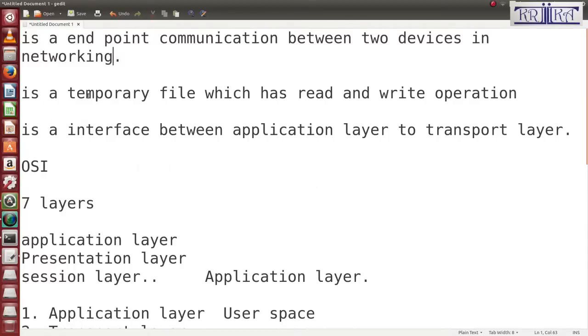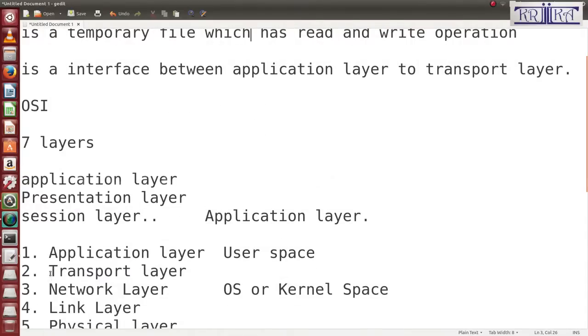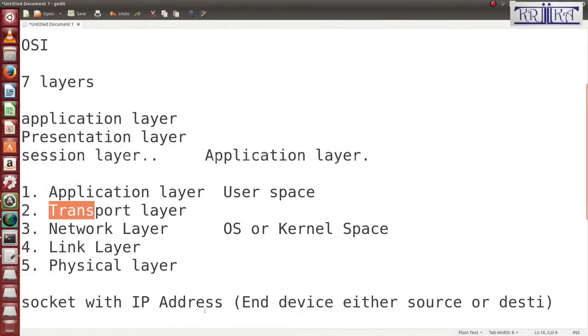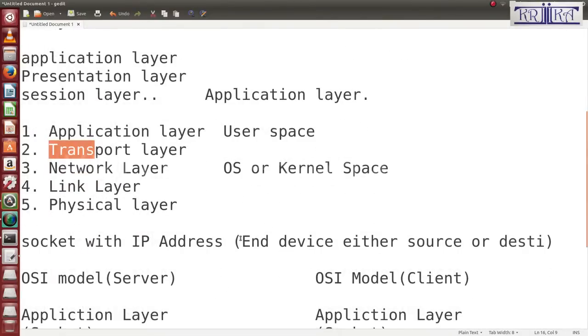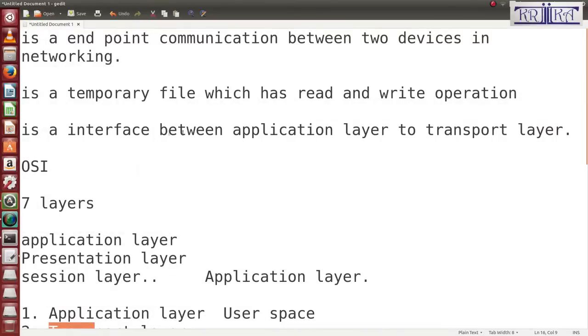Second, socket is temporary. Why? Because when you receive data from the application layer, before it is sent to the transport layer, it is first written into the socket, then it is read from the socket and sent to the transport layer. This is how it moves from one layer to another. And third, socket is the interface between the application layer and the transport layer.